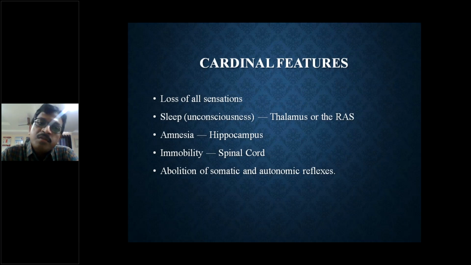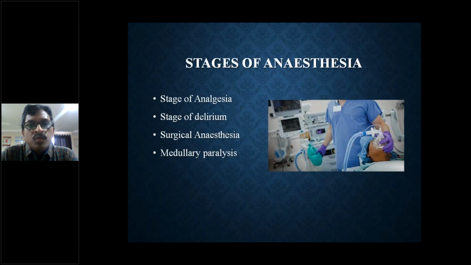So the cardinal features include loss of sensations, sleep, amnesia, immobility, and loss of reflexes. So what are the stages of anesthesia? We can grade it as the stage of analgesia, stage of delirium, stage of surgical anesthesia, and stage of medullary paralysis.